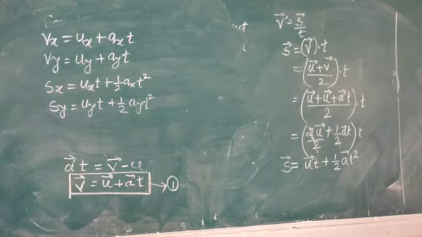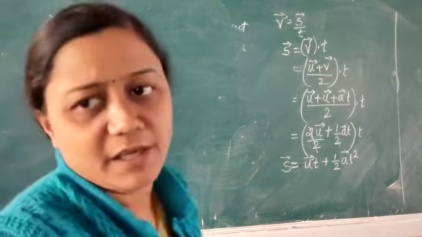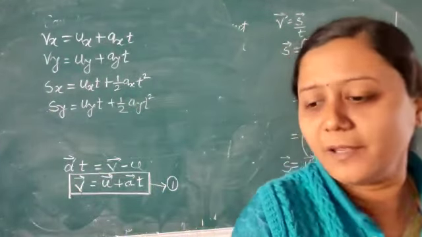So this makes it very easy to study motion in two dimensions, which gets converted into two independent rectilinear motions along two perpendicular directions. Okay, thank you.